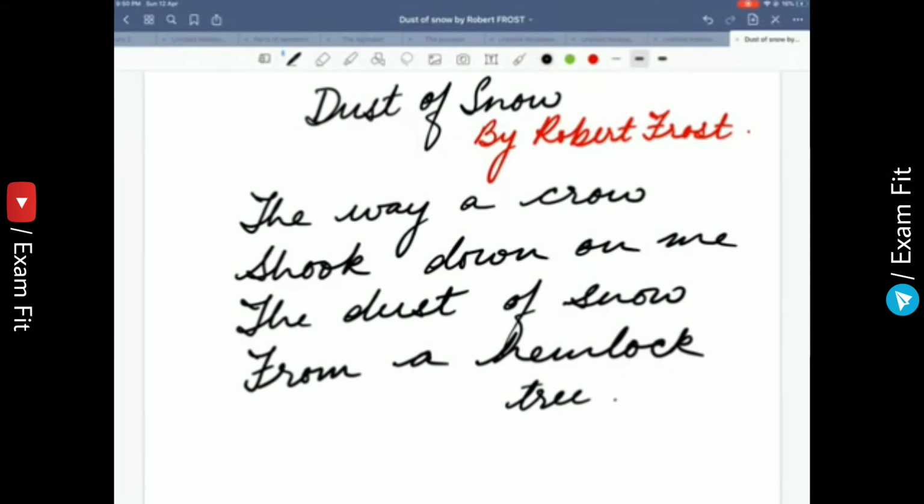Today we are going to do the poem Dust of Snow by Robert Frost. Robert Frost was one of America's most popular 20th century poets. He was admired for his depiction of rural life in his poems.